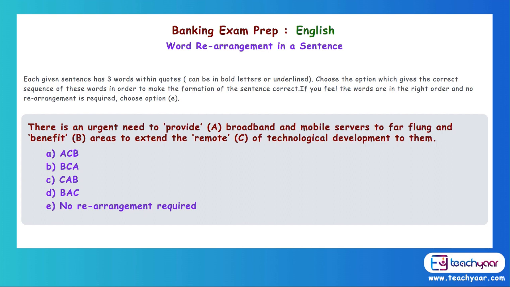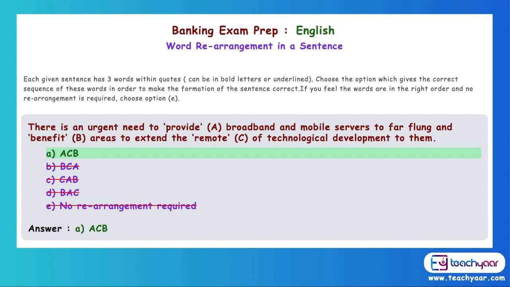In this case, it was very simple because the first word was A, and there is only one option which starts with A. But you must check out the others also to see whether you are okay, because don't be in haste. So the answer A, C, B.